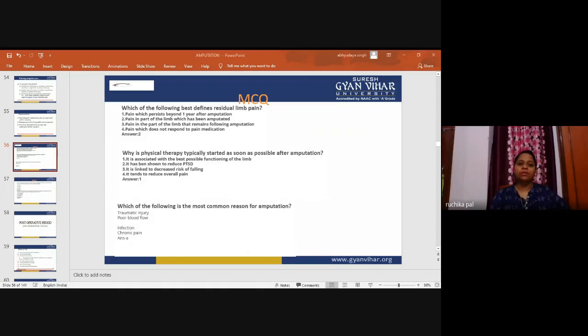How long does the residual pain last? The length of time this pain lasts differs from person to person. It can last from seconds to minutes, and also hours to days. For most people, it diminishes in both frequency and duration during the first 6 months, but many continue to experience some levels of these sensations. So, this is about the residual pain.